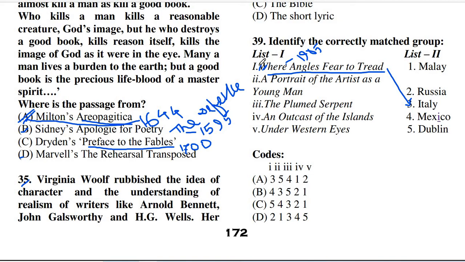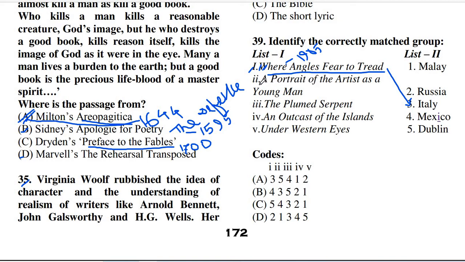And the line is: "For fools rush in where angels fear to tread." Once again I am just repeating the line: for fools rush in where angels fear to tread. And from this line the title Where Angels Fear to Tread is taken. Now option B, A Portrait of the Artist as a Young Man.